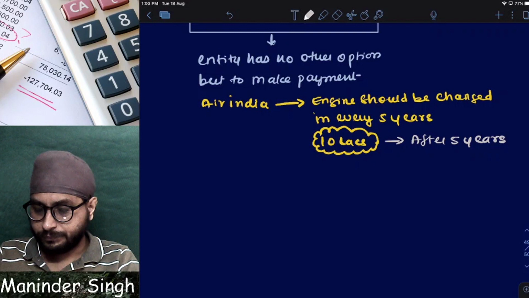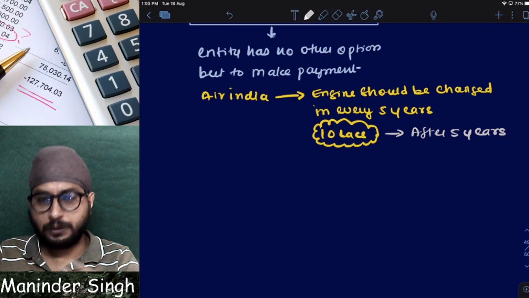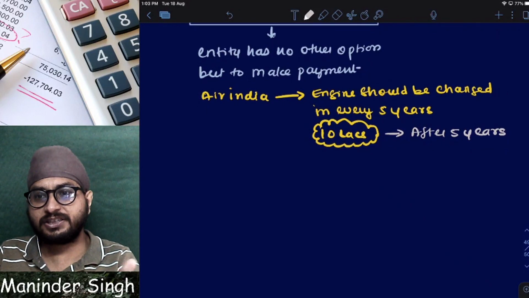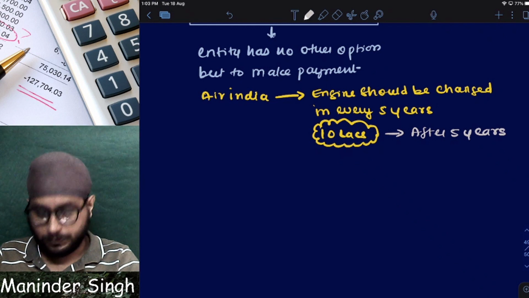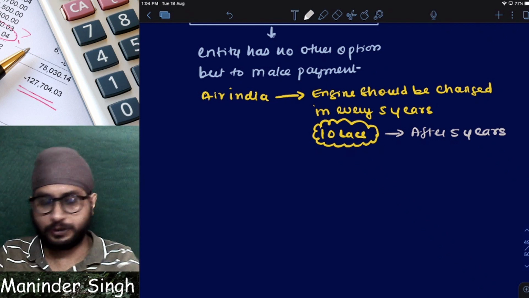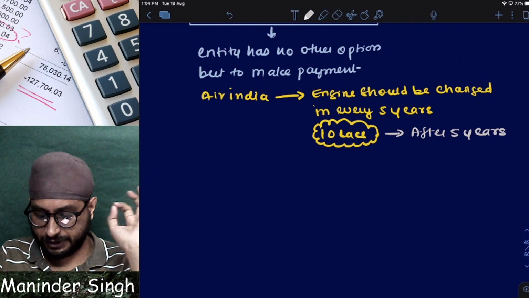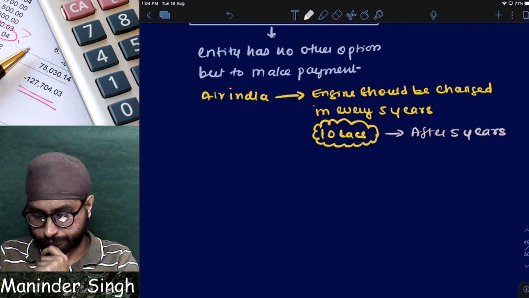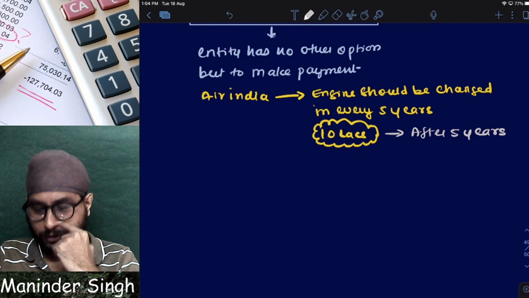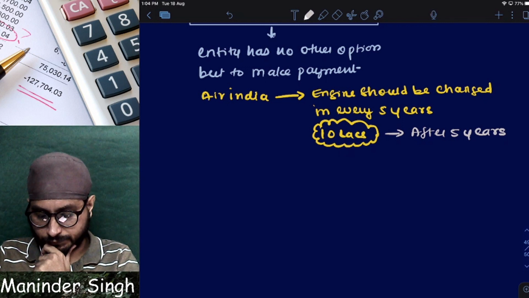Now tell me, after 5 years, Air India has to change the engine of its aircraft. After 5 years. Today will I create a provision or not? Simple question. Today should I create a provision or not?